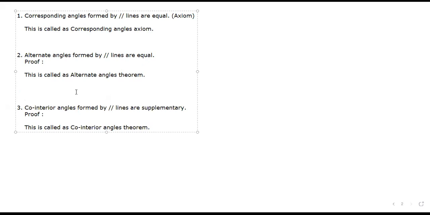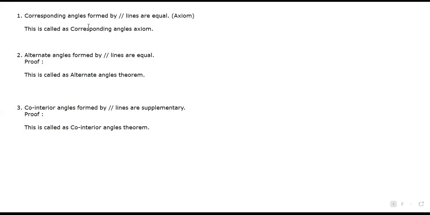Yesterday's part: first axiom, which does not require any proof. What is that axiom? That if the lines are parallel, corresponding angles are equal. Second one was a theorem. Which theorem? Alternate angle theorem. It states that if lines are parallel, then the alternate interior as well as alternate exterior angles are equal. Third was again a theorem. Which theorem? Co-interior angle theorem. It says that if the lines are parallel, then the co-interior angles are supplementary. Yes or no? Yes, sir.